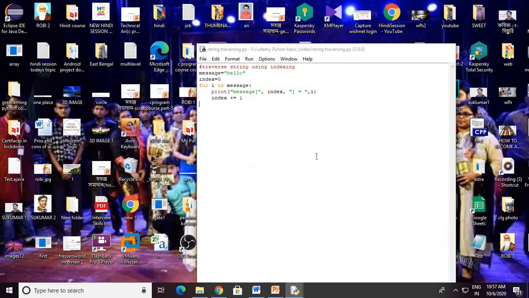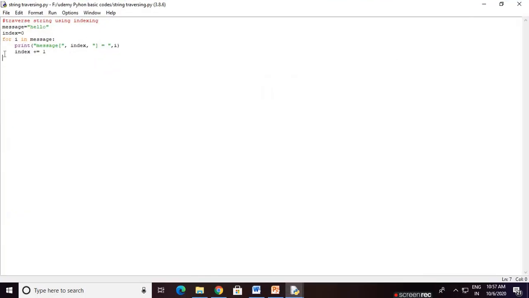Okay. Now we have to traverse a string. For an example, we have taken a string variable, message, in which we have stored the string hello. You can clearly observe that hello is written in double quotes, so obviously it is a string. Now we have taken another variable, index, and we assign it 0. That means we go to every index.